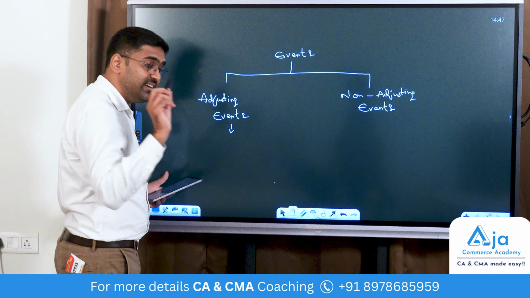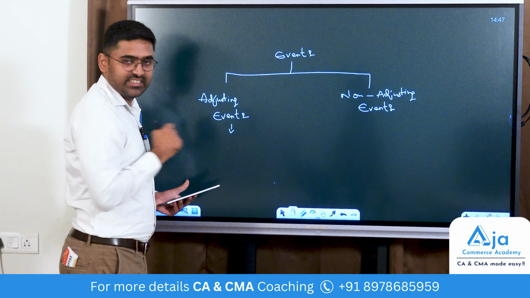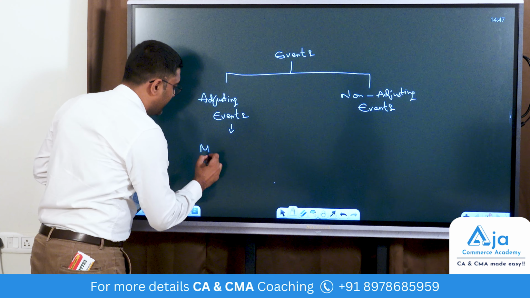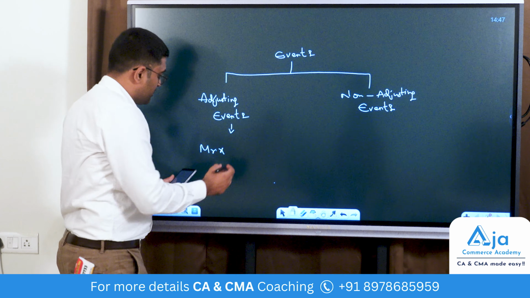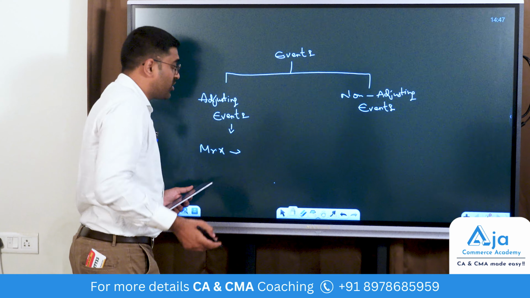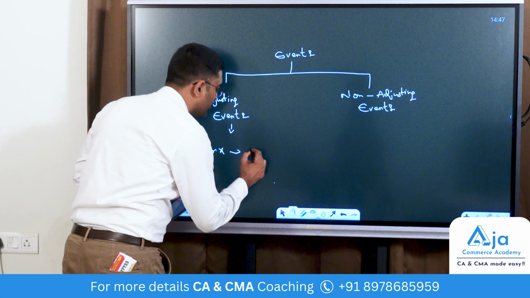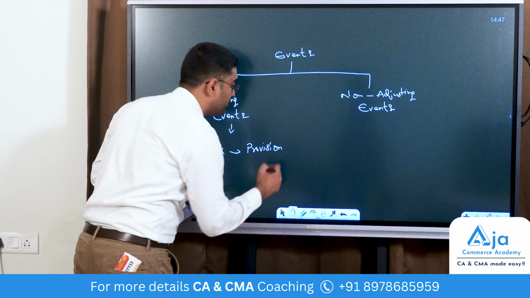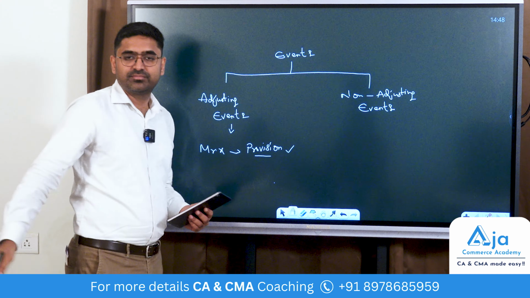For example, there is a person, Mr. X, my customer, who is not paying me my receivables, and I think he may not pay. So I have created a provision for doubtful debts.